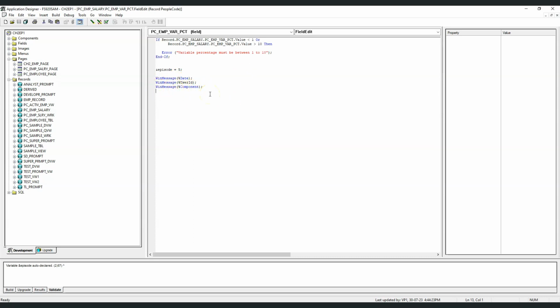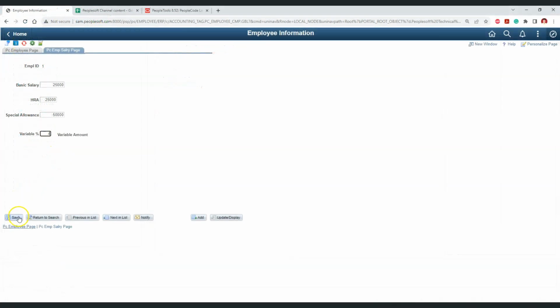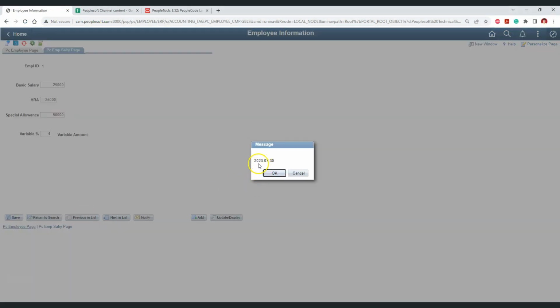So let's go to the online page and trigger the FieldEdit PeopleCode event. If we trigger the FieldEdit PeopleCode event, we can see we got the date because of the %Date variable. Then we got the string VP1, which is nothing but the currently logged in user ID, and we got this value because of the system variable %UserId.